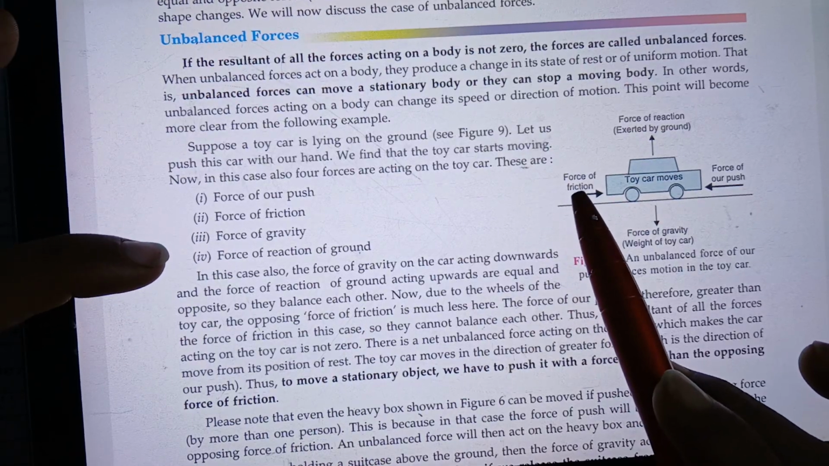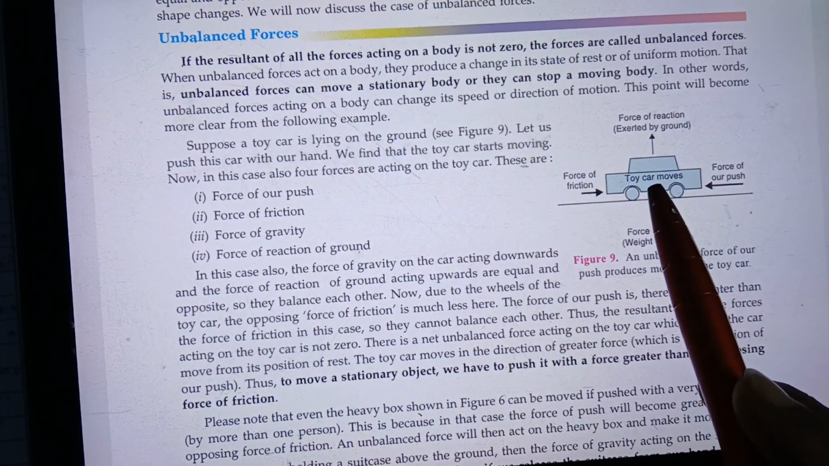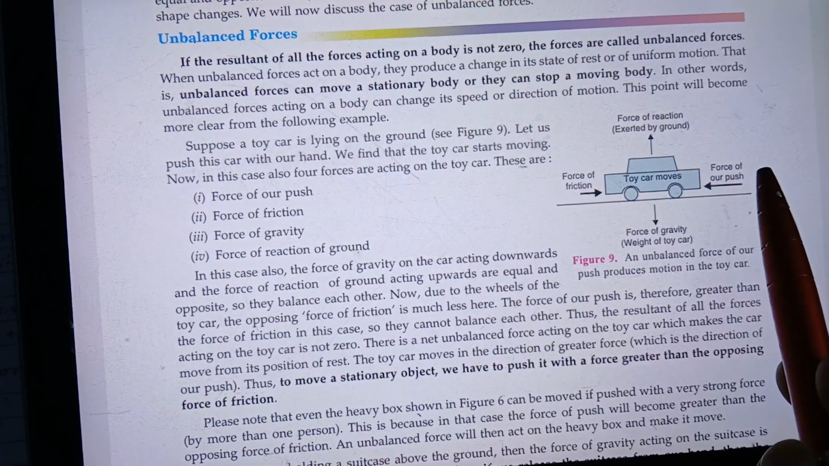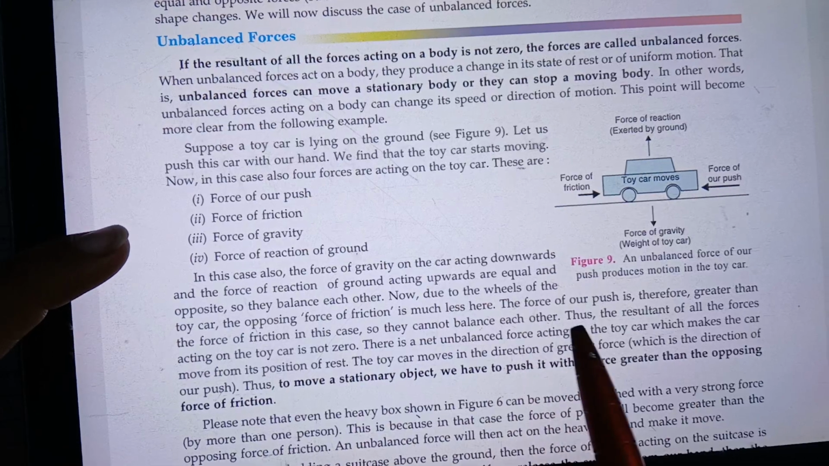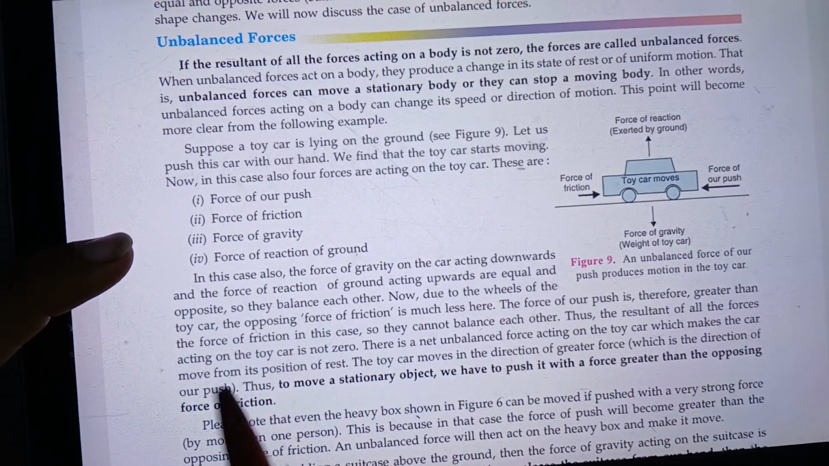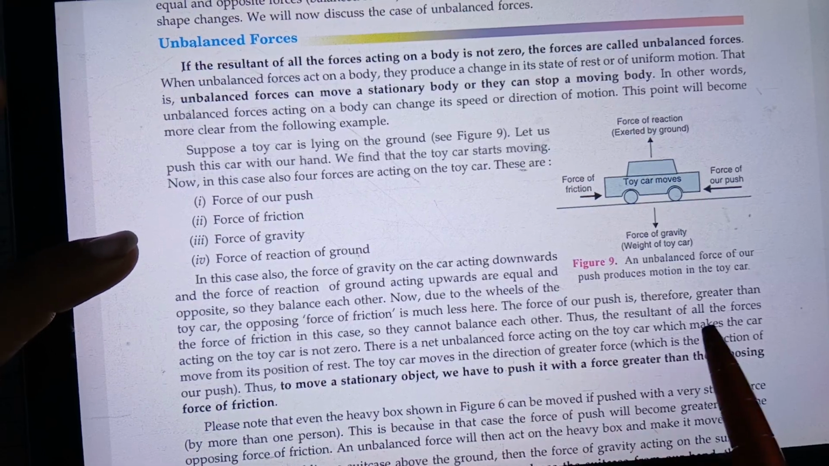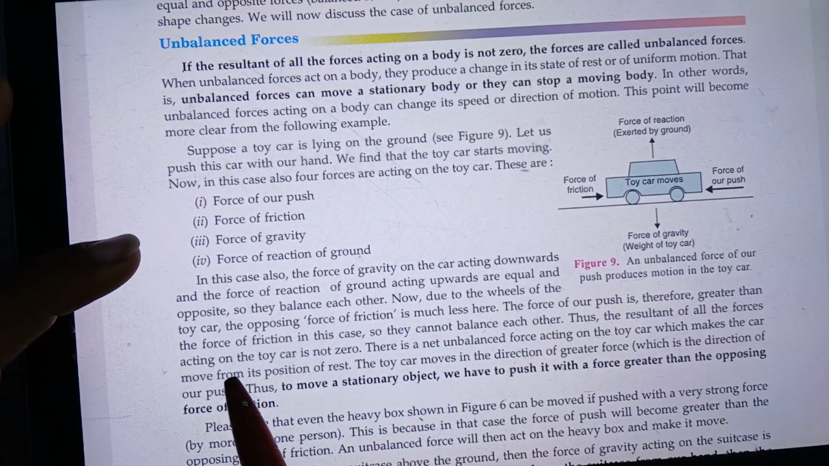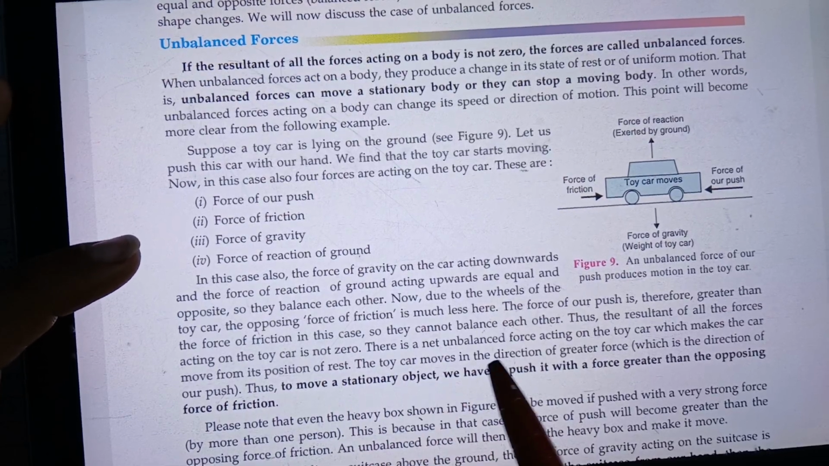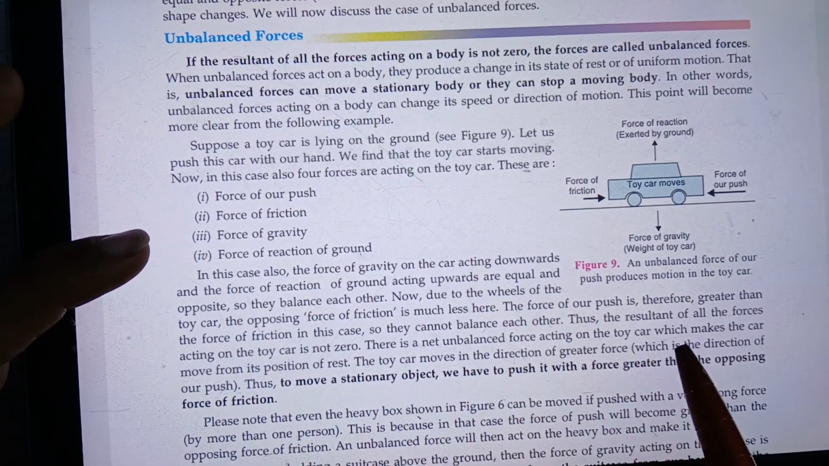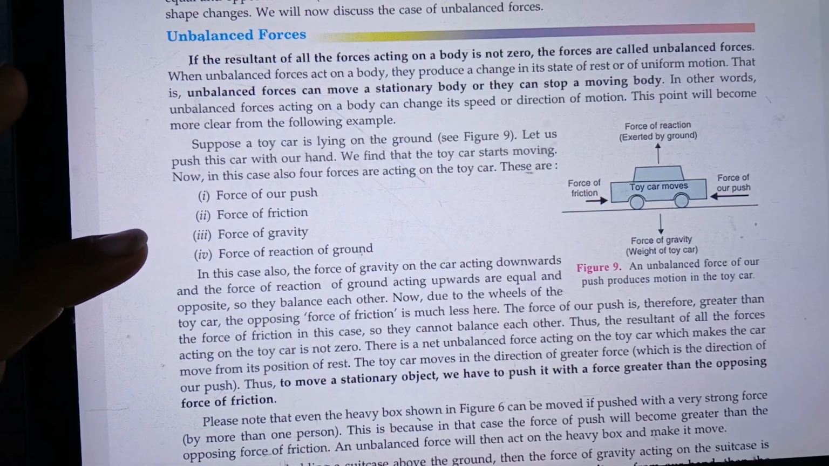It means it will always go in the direction where the force is greater. Okay, so the force of our push is therefore greater than the force of friction in this case, so they cannot balance each other. Thus the resultant of all the forces acting on the toy car is not zero. Therefore there is a net unbalanced force acting on the toy car, which makes the car move from its position of rest.